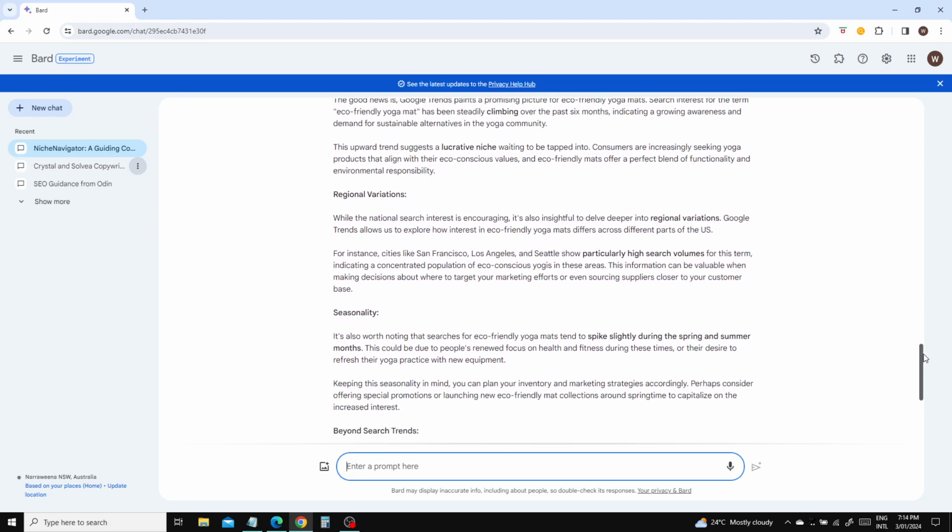So here we go. And this is what you can actually do. You can actually now go down another rabbit hole and go regional. Say, hey, Google Trends, look into Google Trends in the United States for the Midwest of the United States, and it should be able to find more information for you.